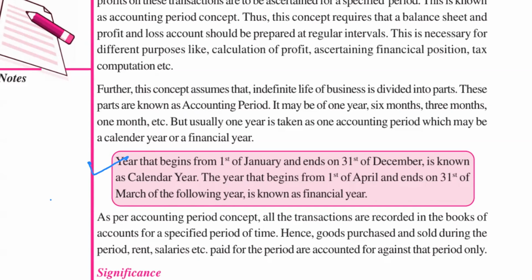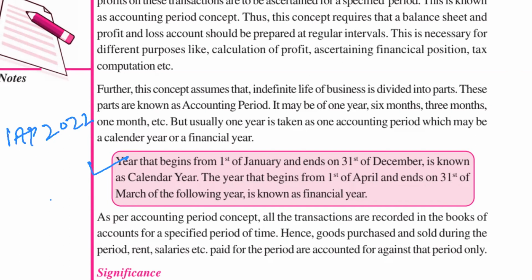Okay. So now can you say which financial year is going on? Can anyone answer me? Now which financial year is going on? 2022 to 2023. Very good. 2022 to 2023, because this year started from 1st April 2022, right?